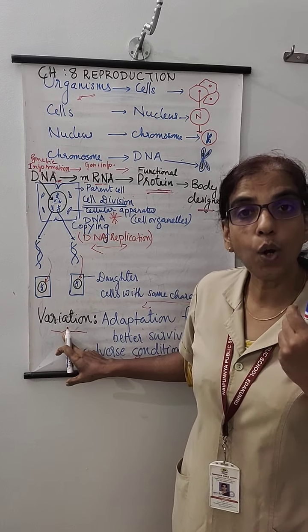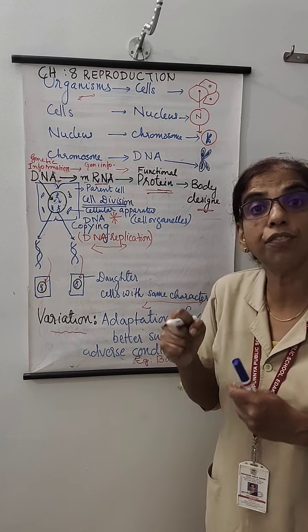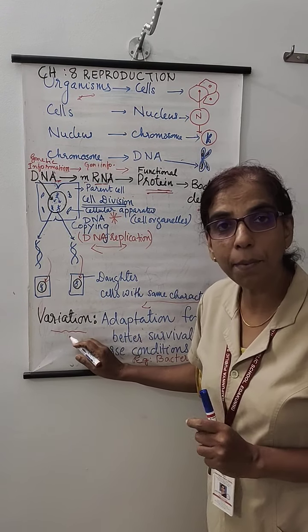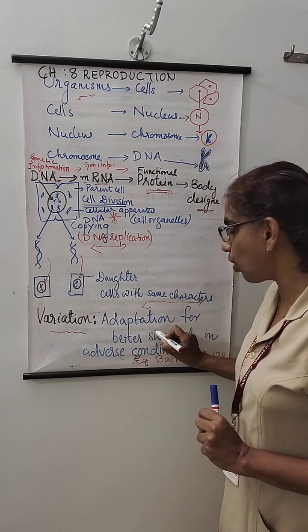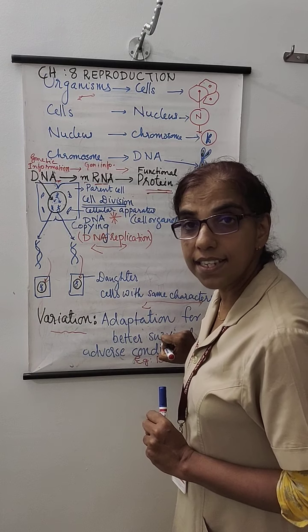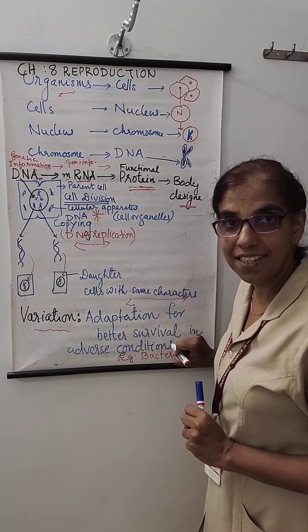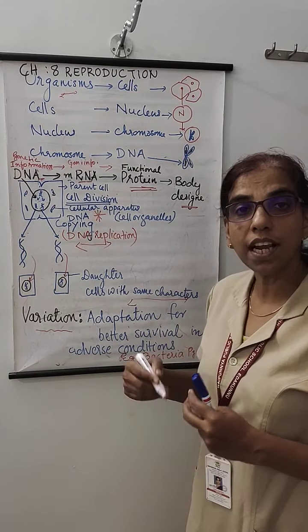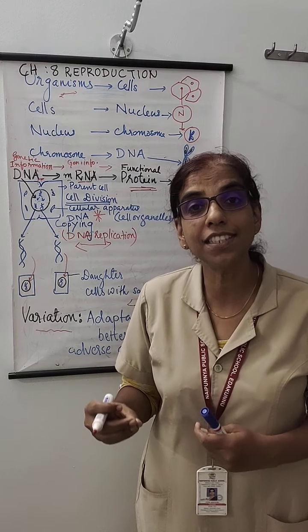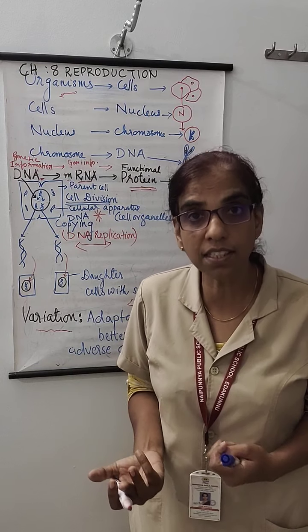That means the organism which shows the variation will be 100% fit for survival. So always remember, variation can cause an adaptive character for the better survival of adverse conditions. Is it clear? When these adverse conditions are prevailing, those organisms which possess variation can go for a better adaptation and they can survive successfully.